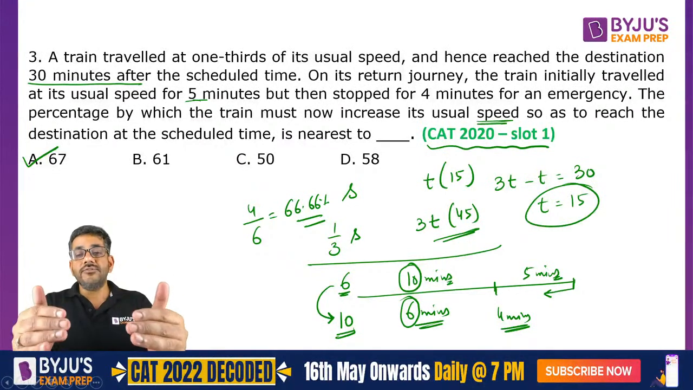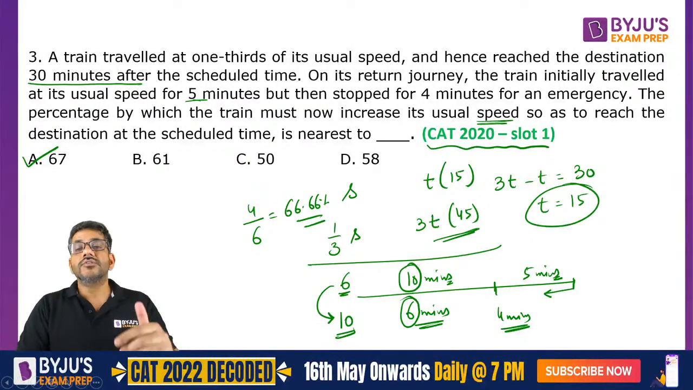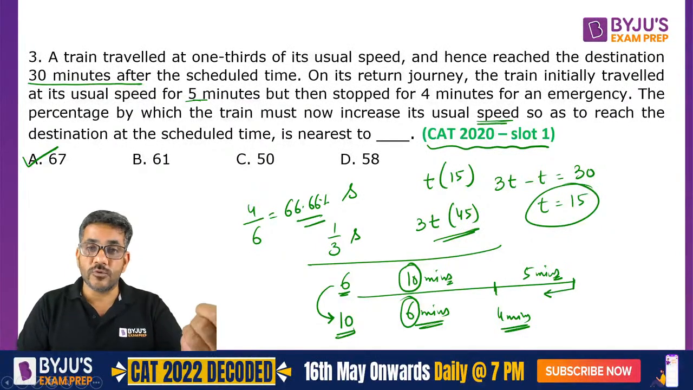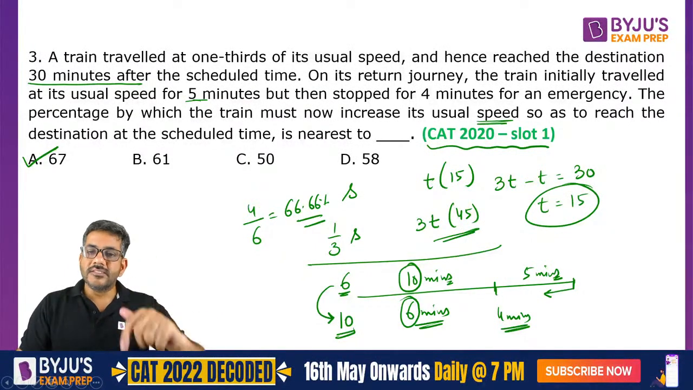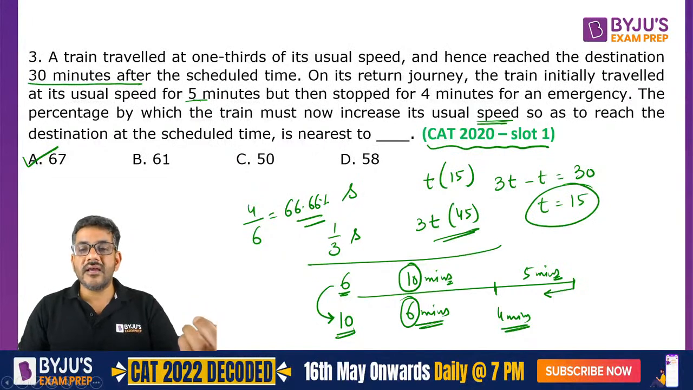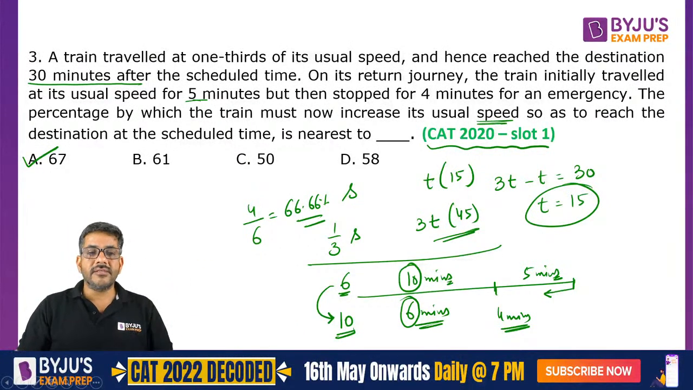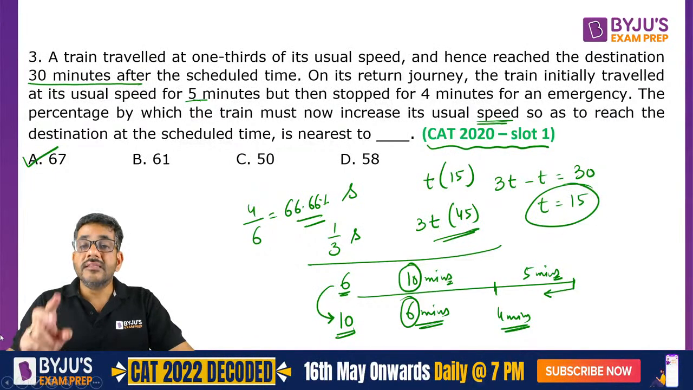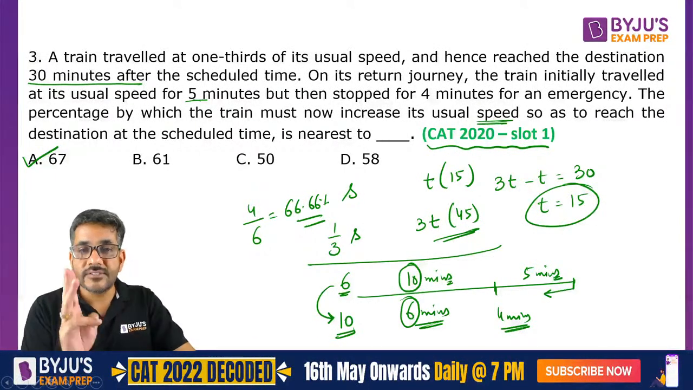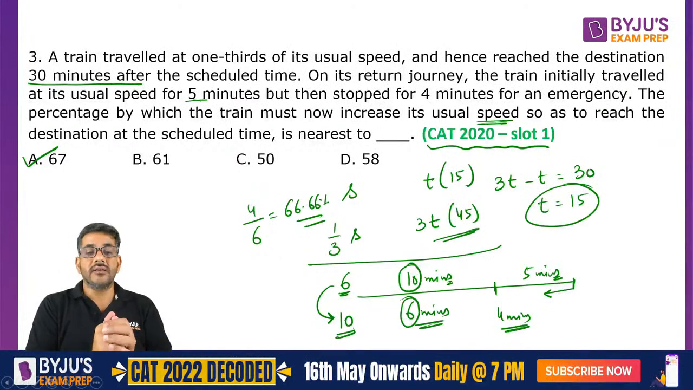इसका मतलब time should decrease from 10 to 6. So speed should increase from 6 to 10. Inversely proportional. 6 से 10 अगर हो रहा है तो कितना इंक्रीज आ रहा है? There is an increase of 4 on a base of 6. 4 on a base of 6 is 67%. These are the 3 questions in slot 1 of CAT 2020.